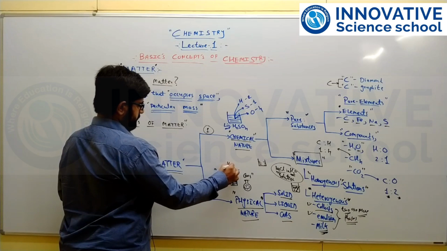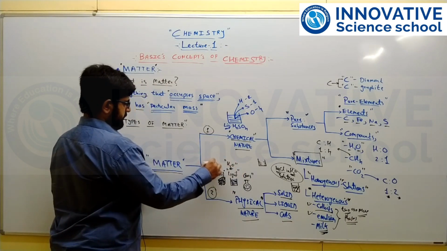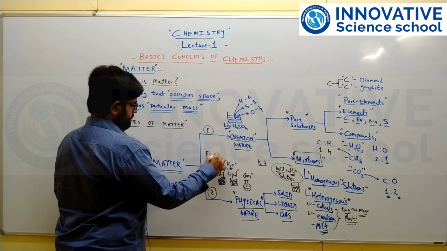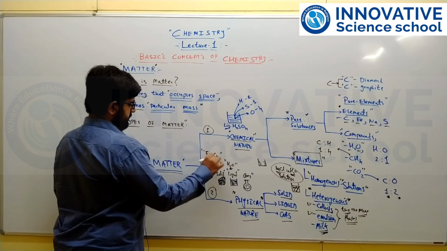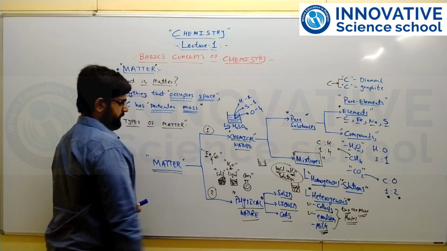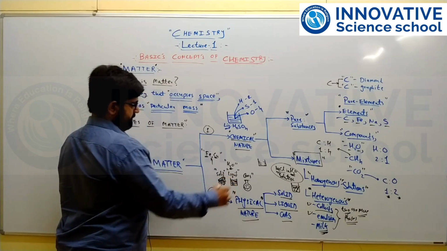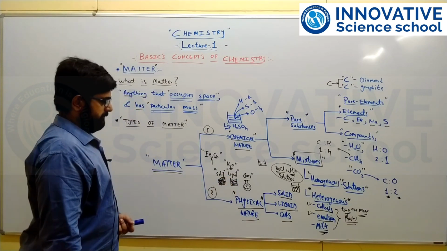Say for example water is a liquid compound. Same as solid metals like iron and copper, they are solid in nature. All the atoms of iron and copper are very closely packed with each other, while water molecules are loosely attracted with each other, so they are in the liquid phase.